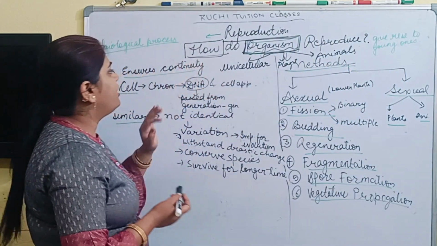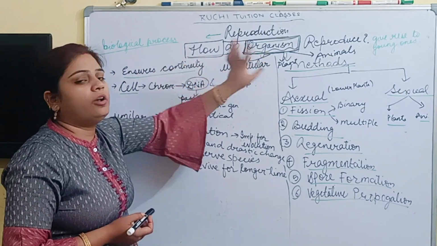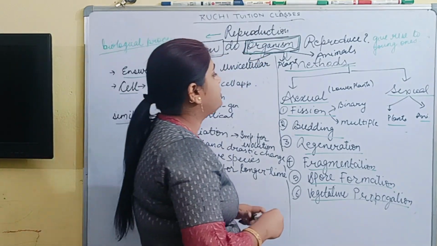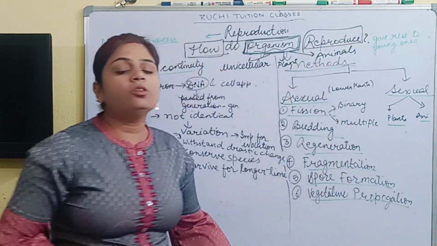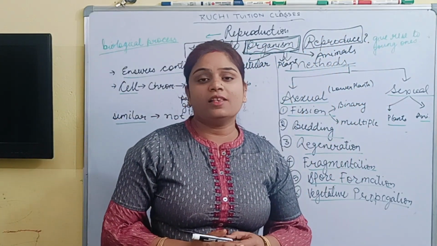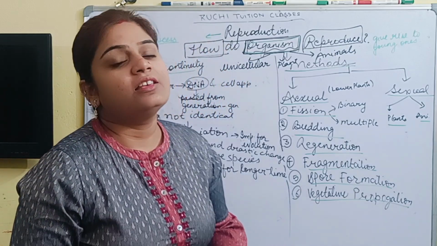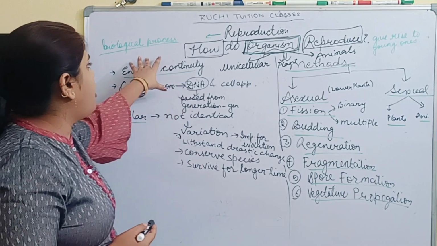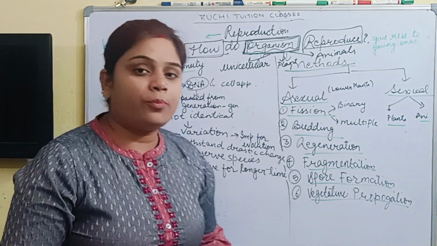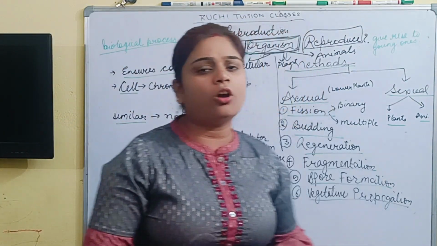So, the other word in how do organisms reproduce? Then come to this word reproduce. Reproduce actually means reproduction. As you all have studied in class 7th or class 8th, what is the meaning of reproduction and what is the definition of reproduction.